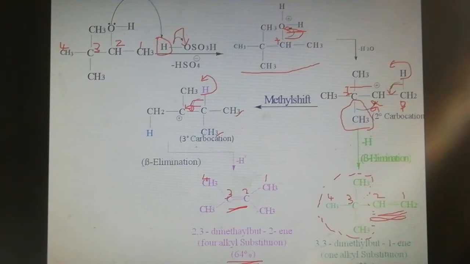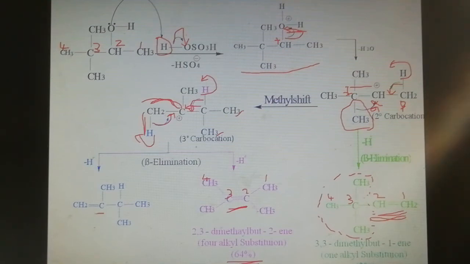Next, suppose this other hydrogen is eliminated. The carbon-hydrogen bond pair shifts to this carbon and forms another product. The double bond forms between these two carbons: CH2 double bond, CH3, CH3.